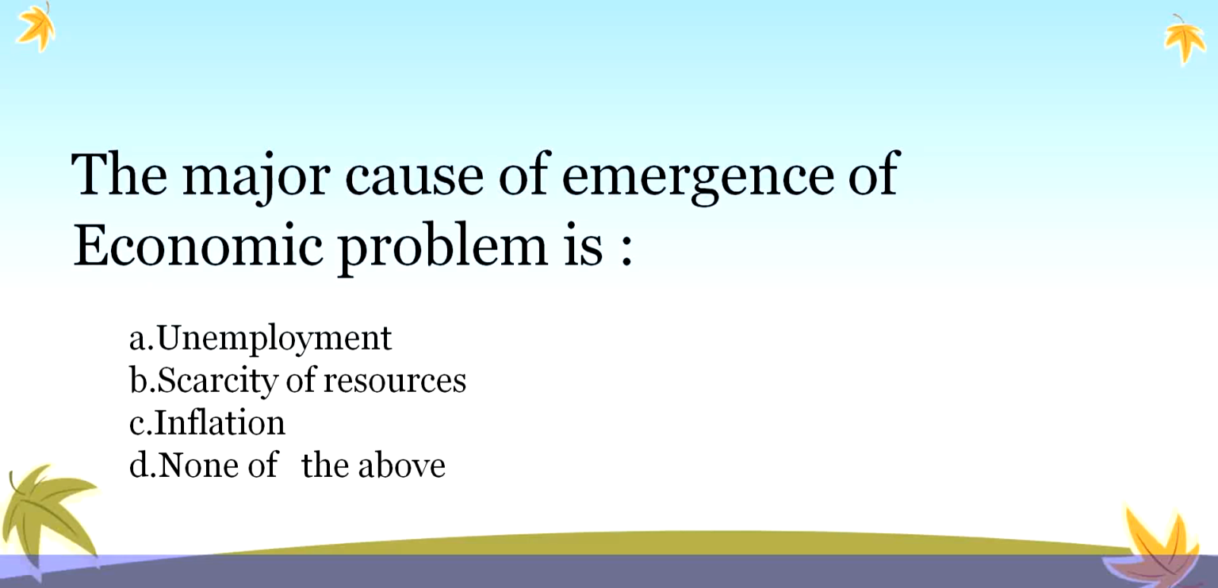Next question. The major cause of emergence of economic problem is. Number 1, unemployment. Second option, scarcity of resources. Third one, inflation. And the last option, none of the above. What is the major cause behind the emergence of economic problem? That is the question. The correct answer is scarcity of resources.